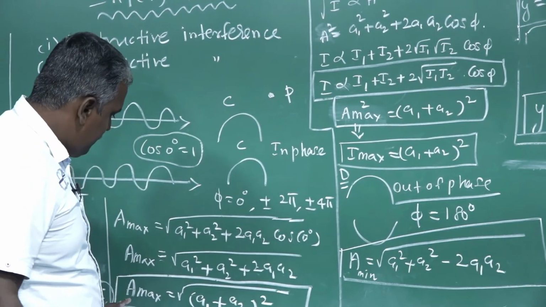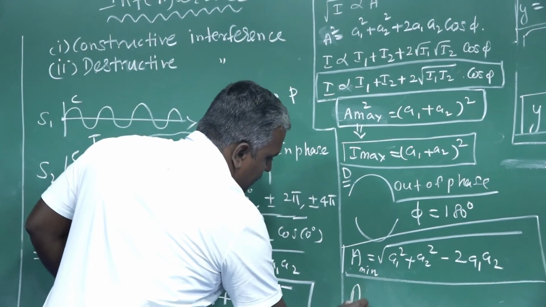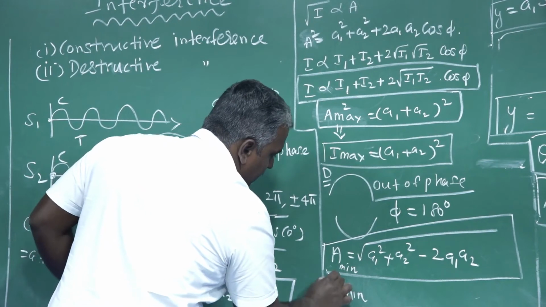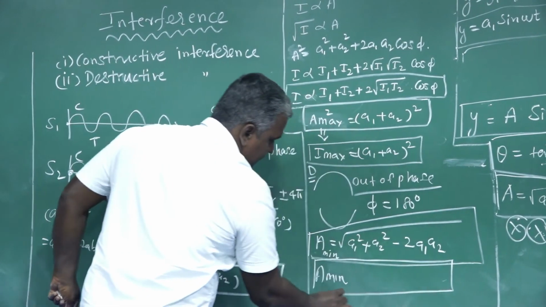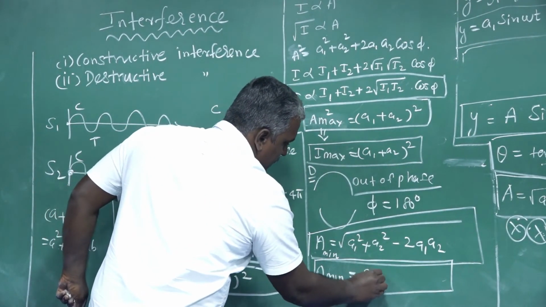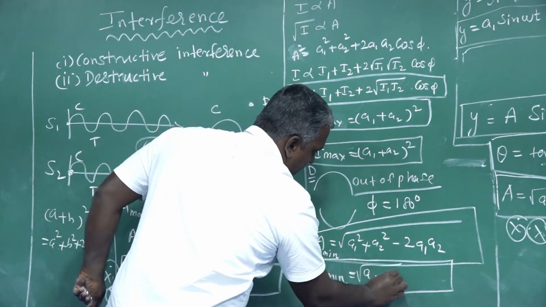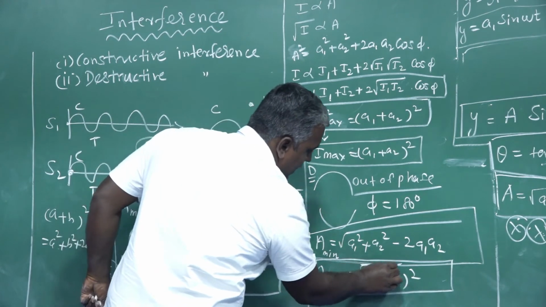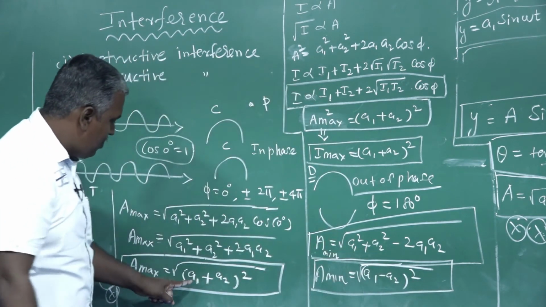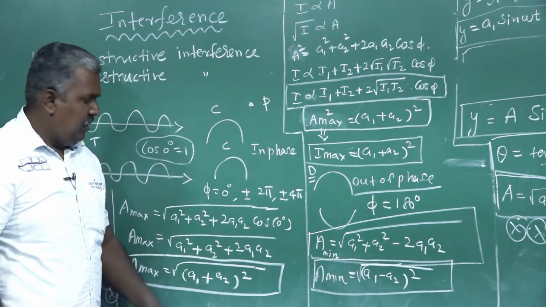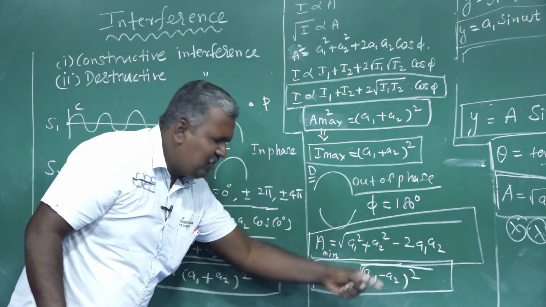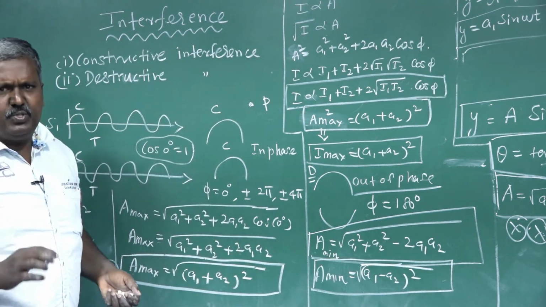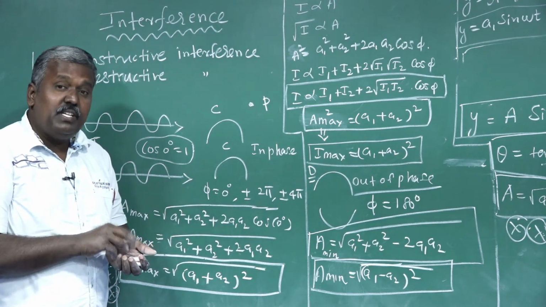At the same time, another formula for A minimum is root of A1 minus A2 whole square. For maximum it is A1 plus A2 whole square, and here it comes A1 minus A2 whole square. So minimum amplitude, where destructive interference takes place.